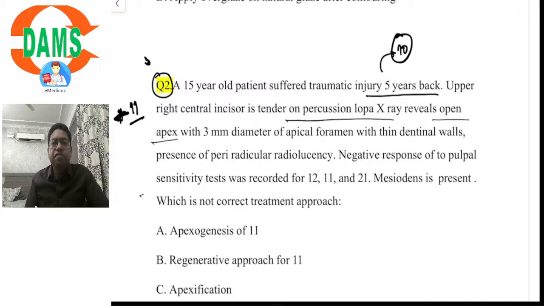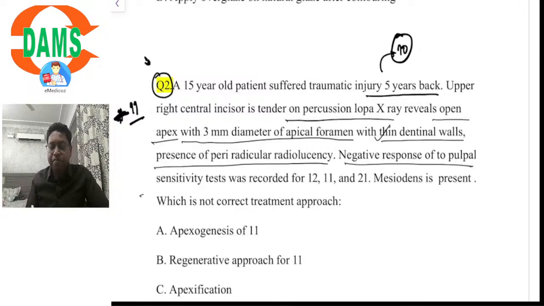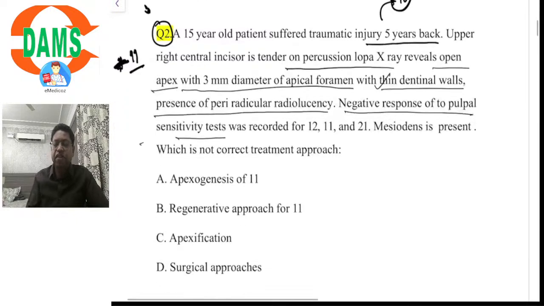It is a blunderbuss tooth, open apex, with a 3 millimeter diameter of the apical foramen. So it is a definite open apex tooth with thin dentinal walls, presence of periapical radiolucency. And a negative response to pulp sensibility testing was recorded not only with the maxillary right central incisor, but with the left central incisor as well as the right lateral incisor also.